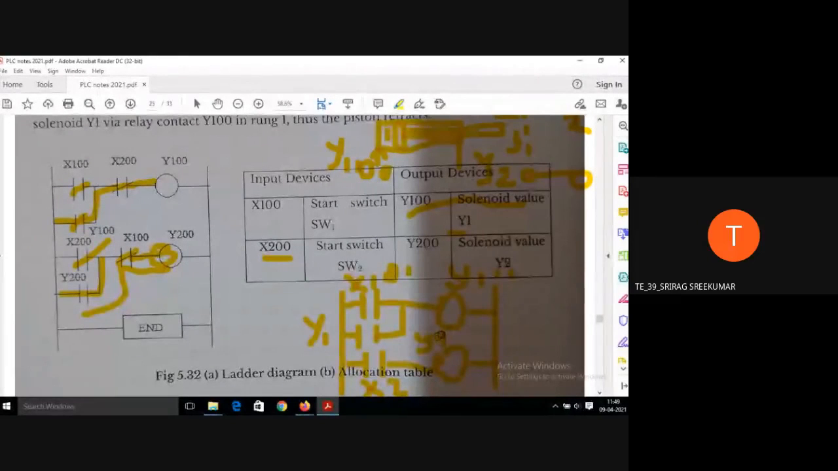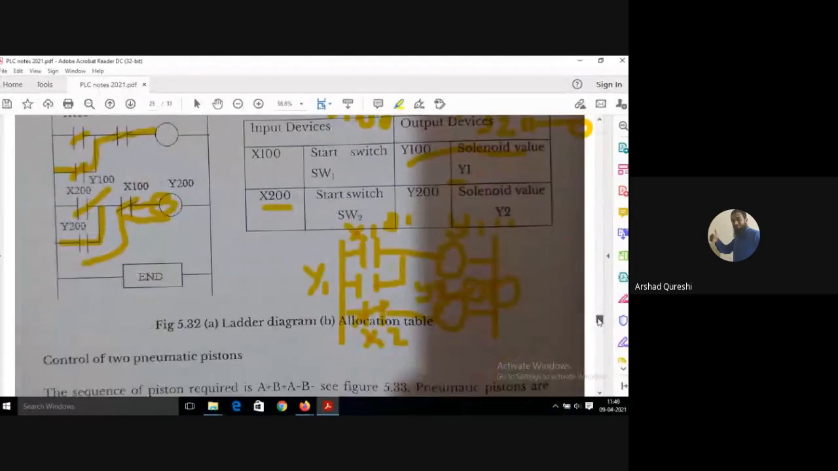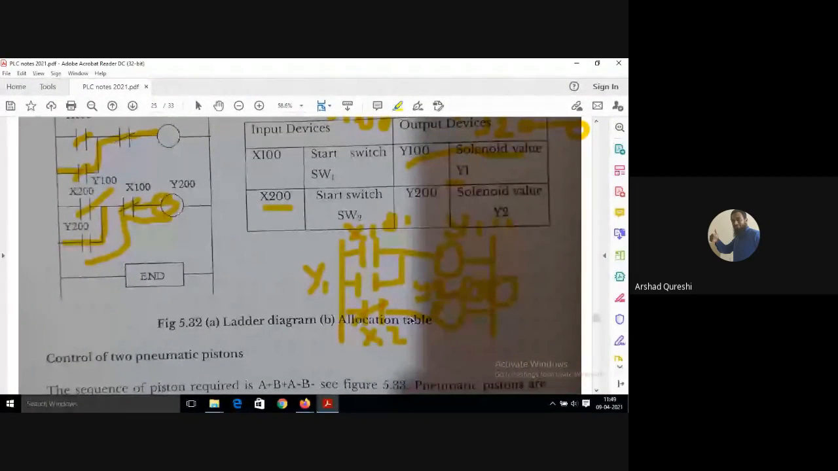Similarly, Y200 should also be latched. As soon as it reaches S2, this X2 gets closed, and Y200 should get energized. The operation of A minus should happen because it is operating the Y2 solenoid, and therefore this also should be latched.